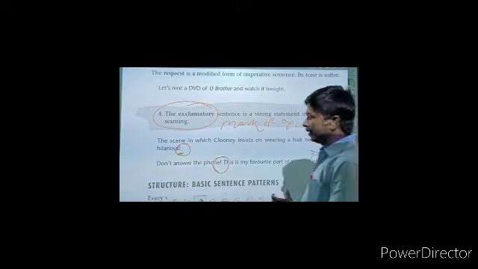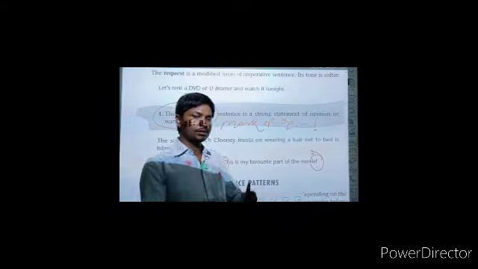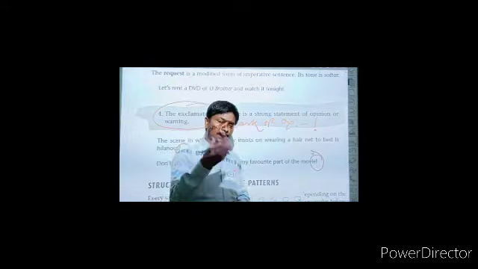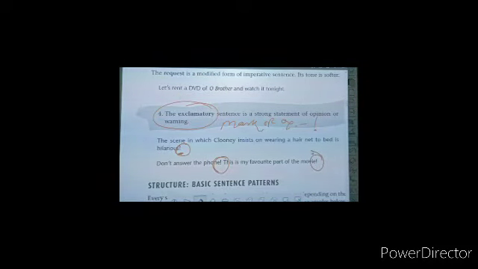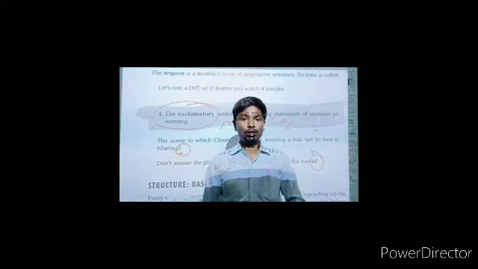Before starting this video, I have already told you that there are 5 kinds of sentences in the English language you have to study, or even you have been studying in the last period class. But here only 4 are given. The 5th one is left, and I am going to teach you. The left one is the 5th number, what? Optative sentence. What is an optative sentence?